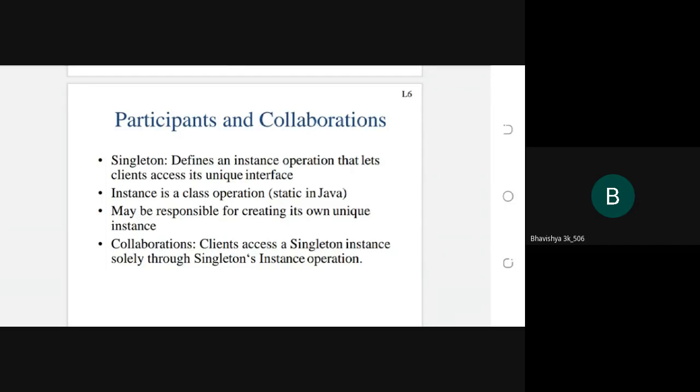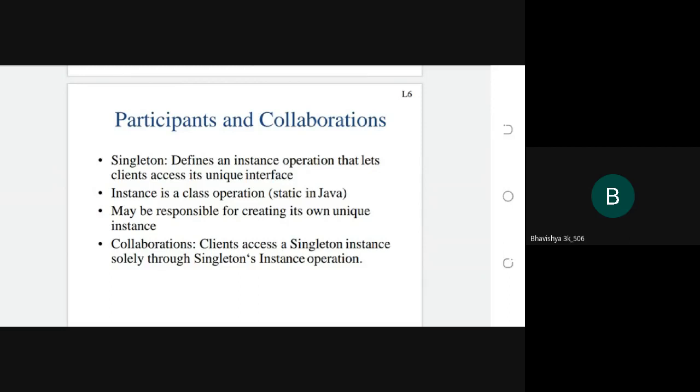By using that instance operation, the client accesses its unique interface. In this way, the Singleton participant does its work in the singleton design pattern structure. So this is the first participant's work.